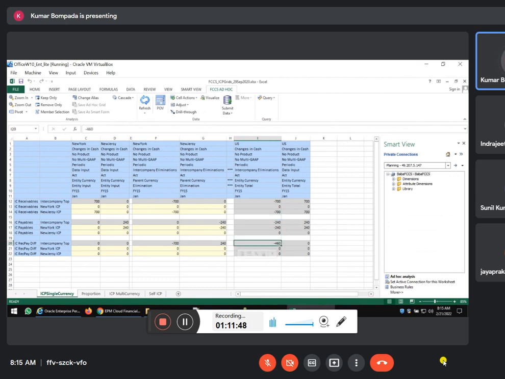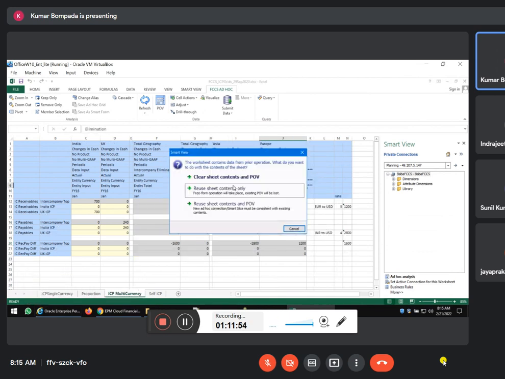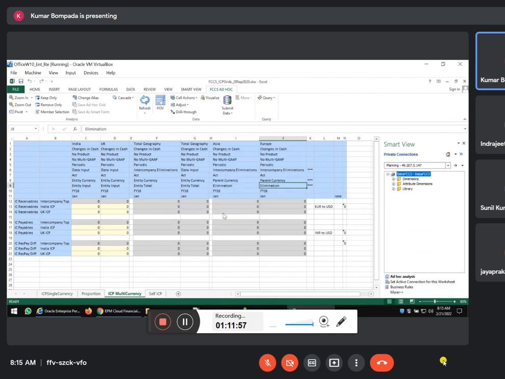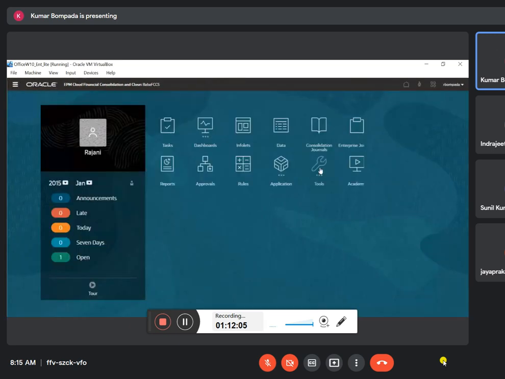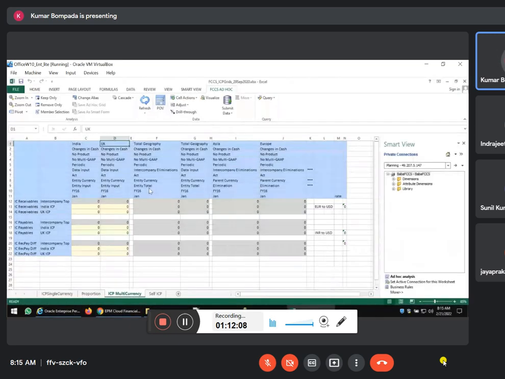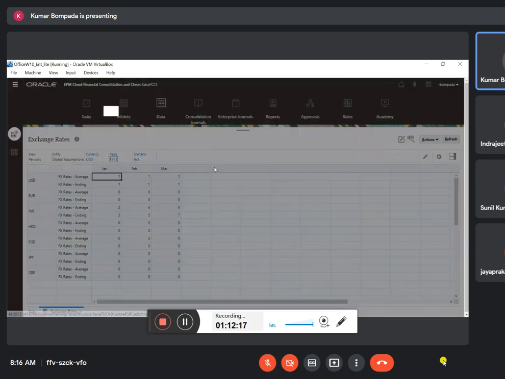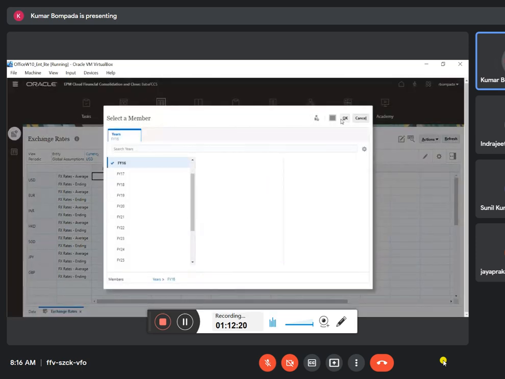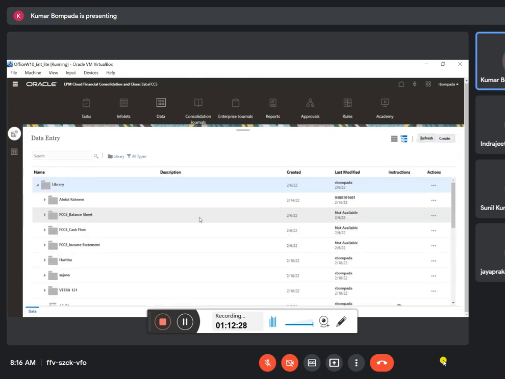Then what is multi-currency? Yes, go to multi-currency, click on ad hoc analysis, console reuse. So euro to it happened between India and UK. So first we have to give the exchange rates. Go to here, go to data. What is the entity? What is the month we have taken here? January FI16. So FI16 January. Go to FI16. Yes, okay. Go to here. So there are no valid rows. So we have to enter the data here.